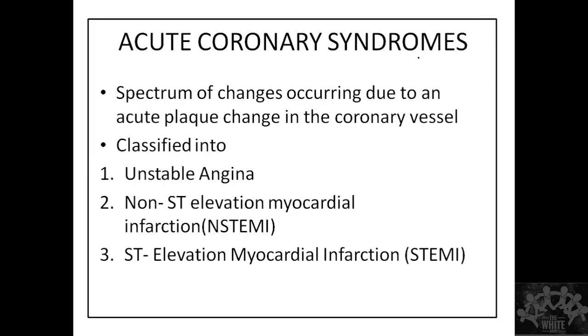Okay, clear until now? Why lead 1 and aVL? Because they are also lateral leads. That's why 1 and aVL is also affected. We'll see with ECGs. So what do I mean by an acute coronary syndrome is there are a spectrum of